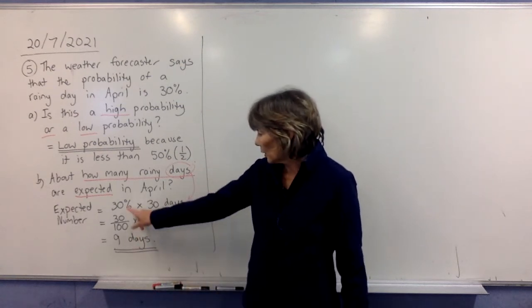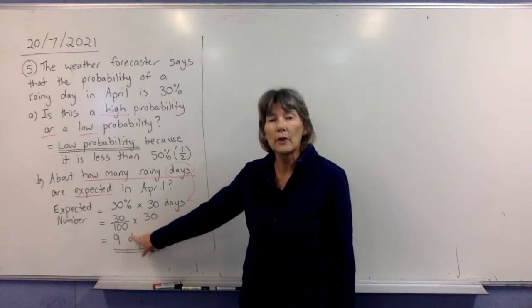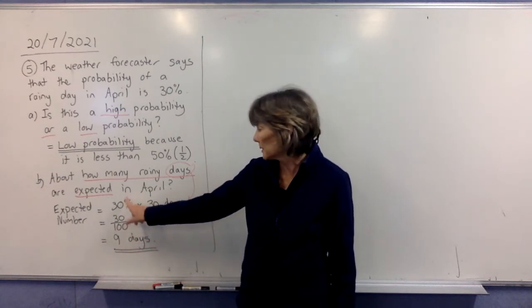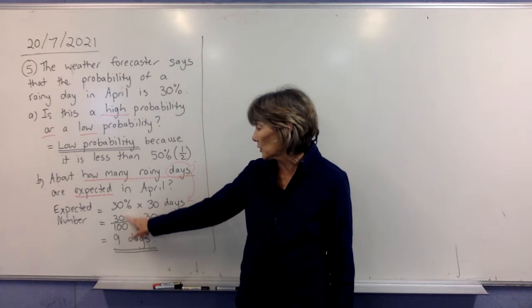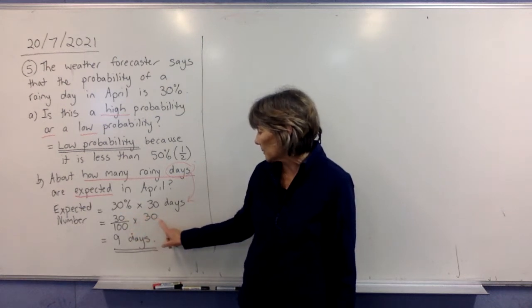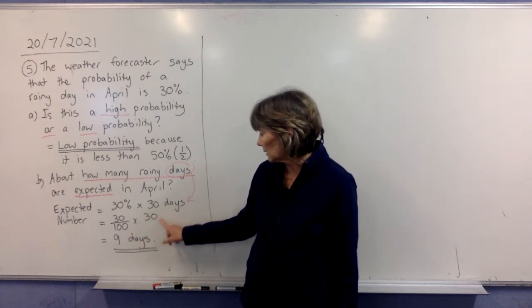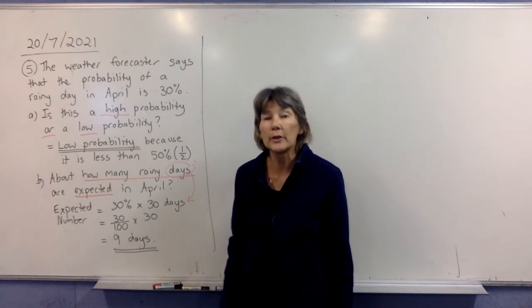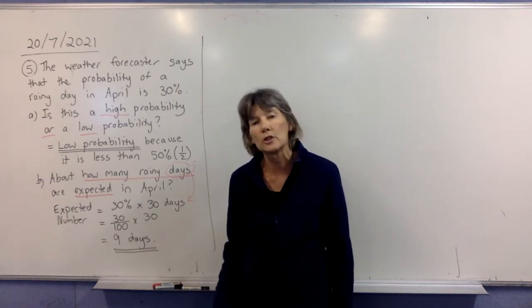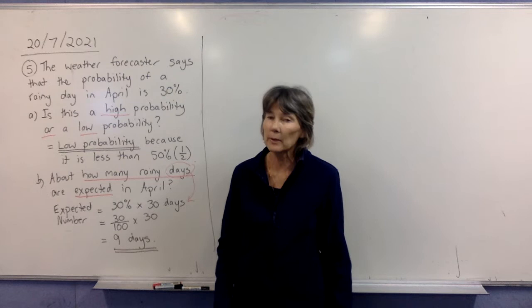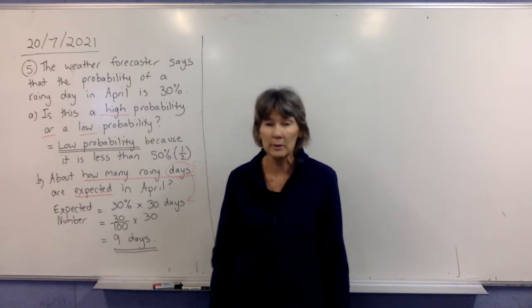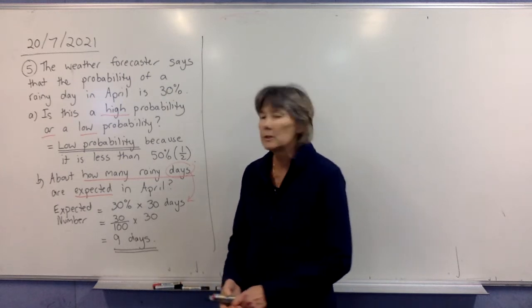So 30% we write as 30 over 100. You know that percent means out of 100, so it's 30 out of 100. And we're going to times by the 30. Now, you need to know that there are 30 days in April, or you're going to get this question wrong. Okay, so some things like that you are expected to know. I know some of you aren't very good at it, but you do need to know it.